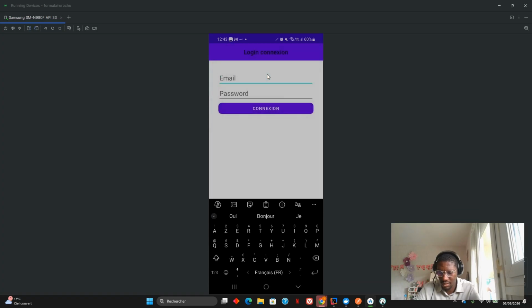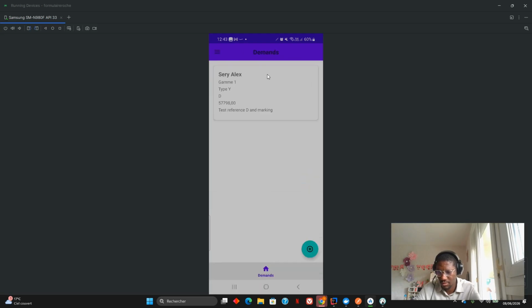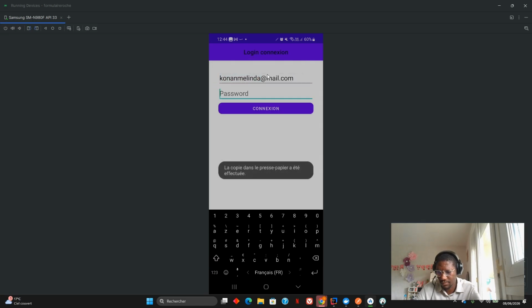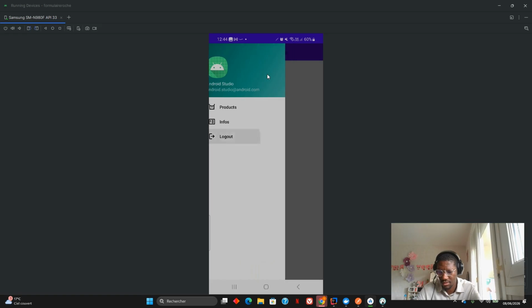And log out. Connect as Siri Alex, and copy and paste. Connect, my request. Awaiting. Oh, I haven't approved from regulatory affair, Conan Melinda. Okay, copy, paste. Let's approve the request this time, accept, and log out.